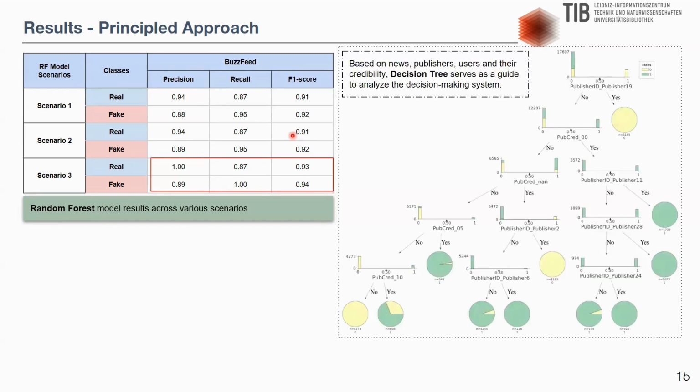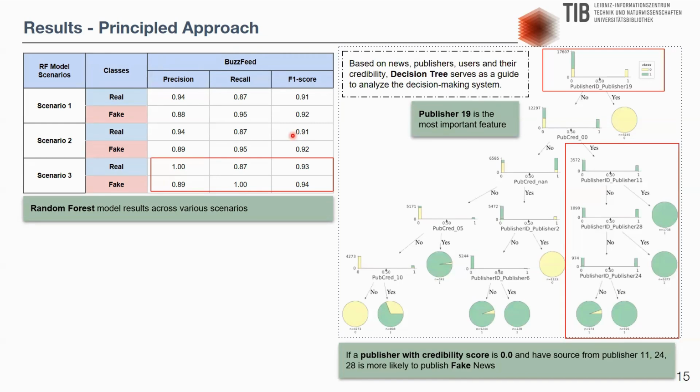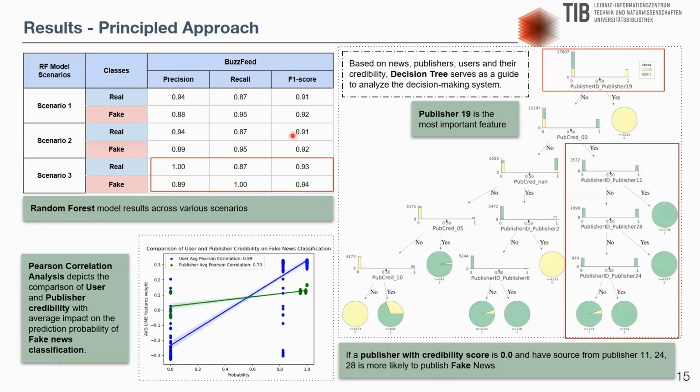We also demonstrate the decision tree results, which are based on news publishers and users and their credibility score. The decision tree serves as a guide to analyze a decision-making system. And we can see that in the BuzzFeed dataset, the most important feature is publisher 19, and it highlights that if the publisher has a credibility score of 0.0, then they are most likely to publish fake news. We also report Pearson correlation analysis that sheds light on the impact of features like user and publisher credibility in the decision-making system.